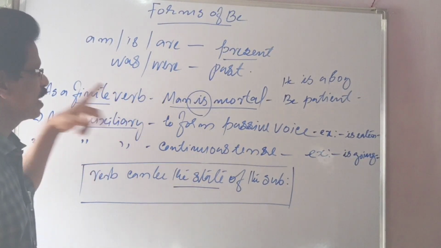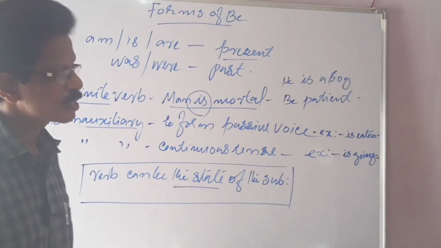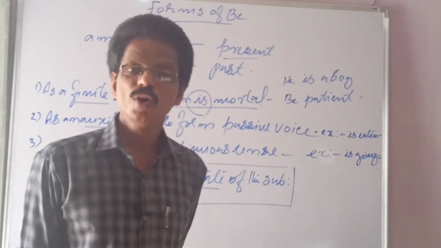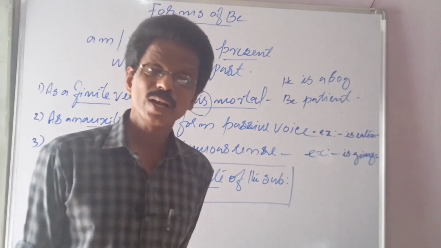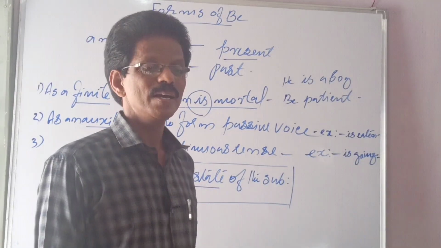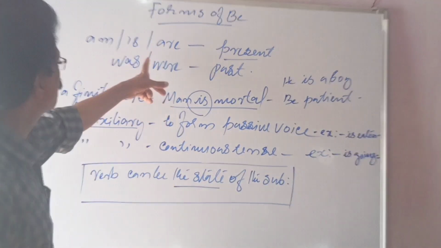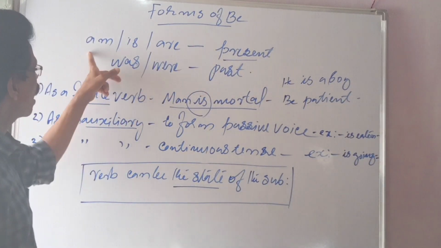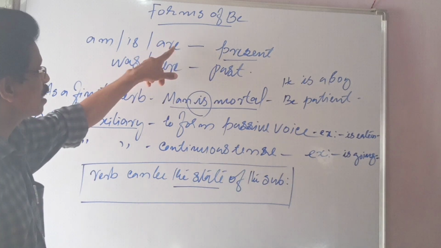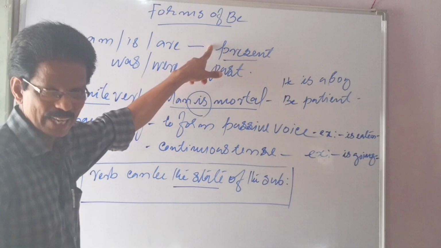This is as finite. So primary auxiliaries can be used as a finite verb as well as an auxiliary verb. The first one is be. Be forms means am, is, are in the present. Am and is are singular, are is plural, used in present tense.